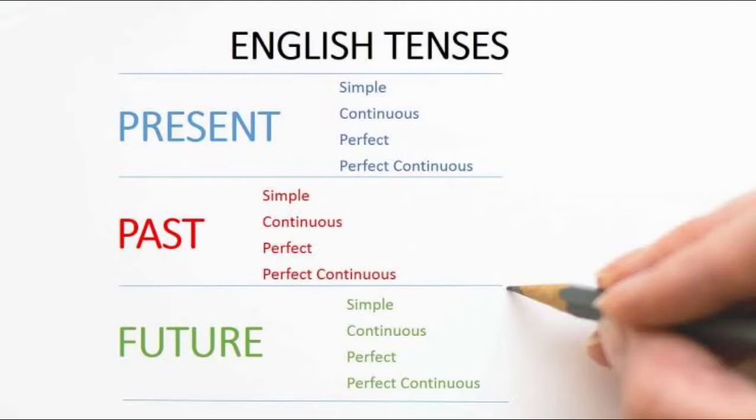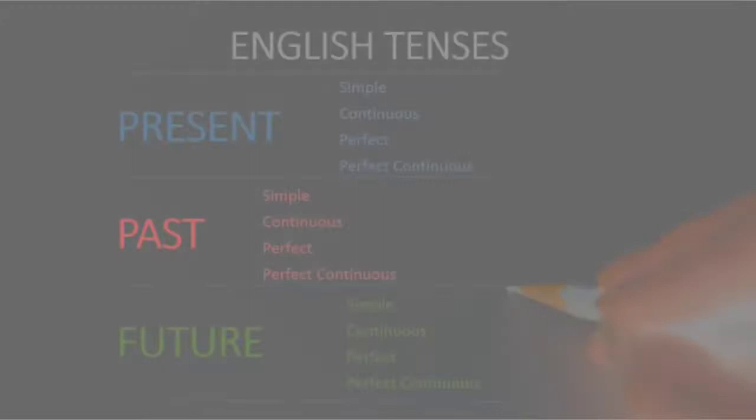Each parent has its own children in the same name: present simple, present continuous, present perfect, present perfect continuous. Coming to the second son, past: past simple, past continuous, past perfect, and past perfect continuous. These are the children. Then for the son of future, which has the same children, that is simple future, future continuous, future perfect, and future perfect continuous.